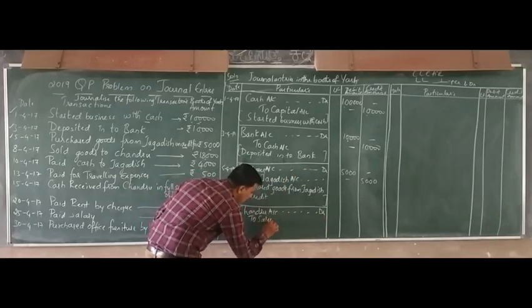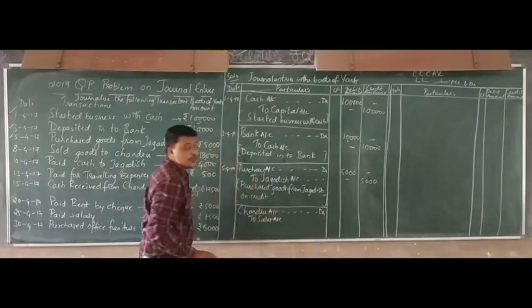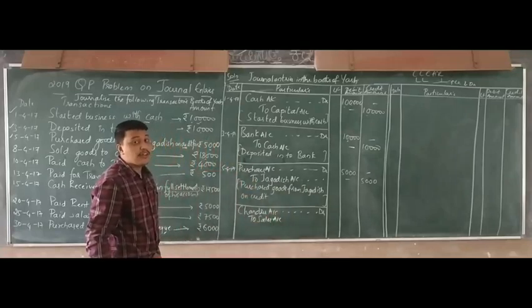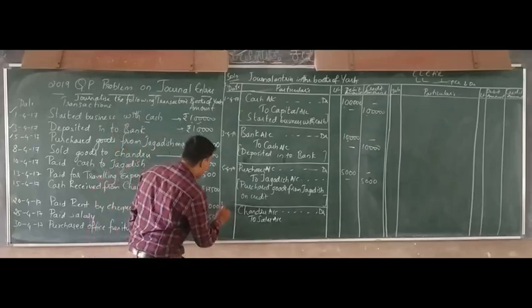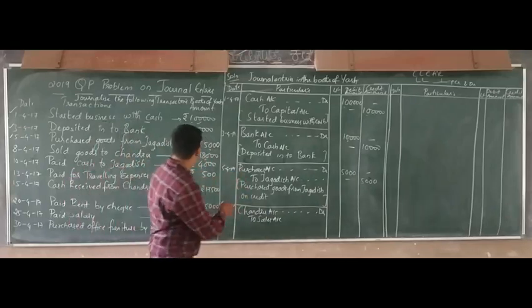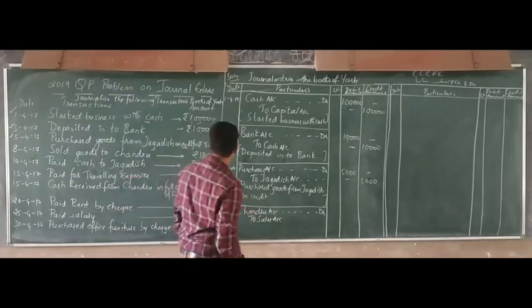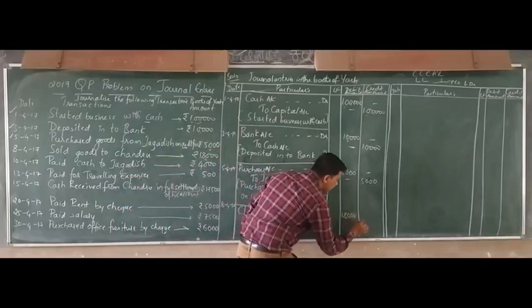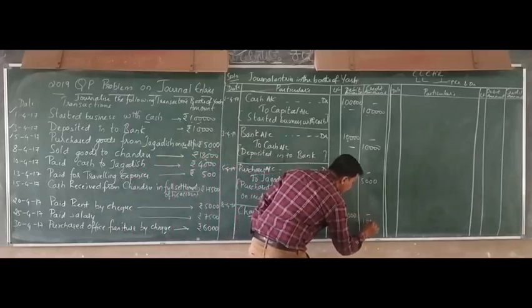Sales account. So whatever goods you sell, that will be the sales account. So the date is 8/4/2017. What is the amount? It is 18,000. So you just write here 18,000.